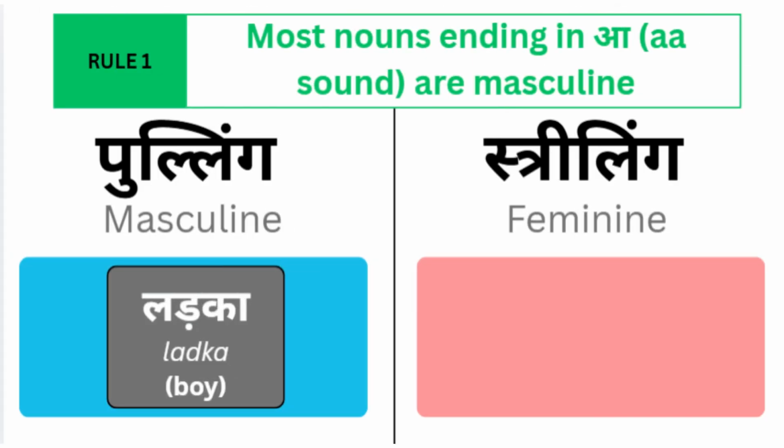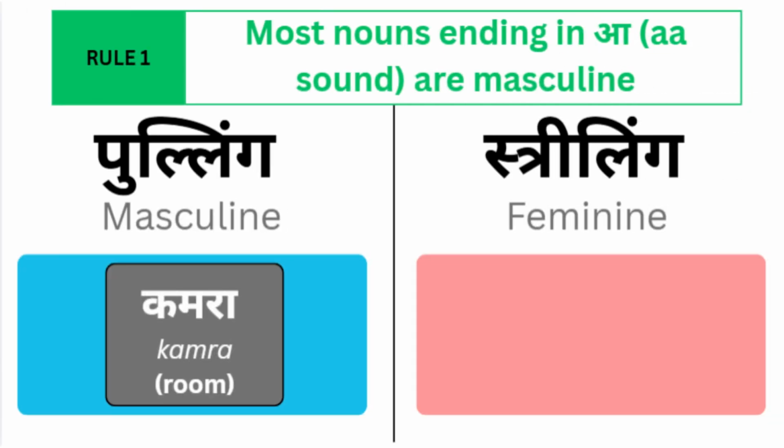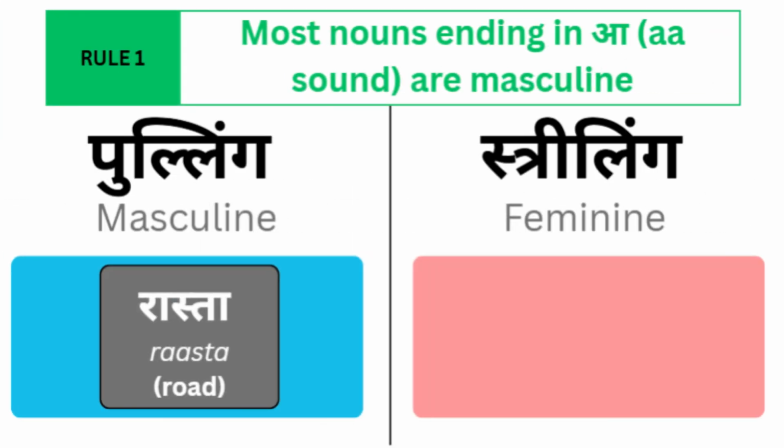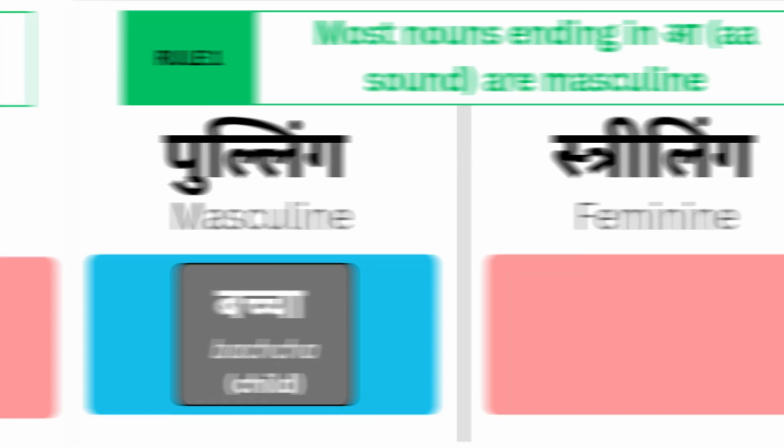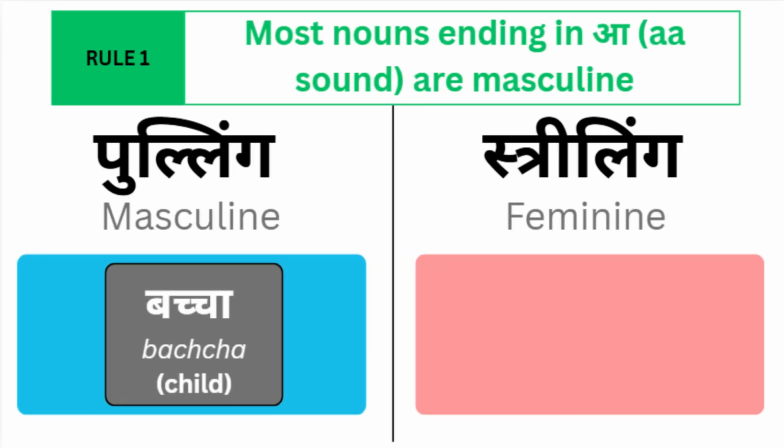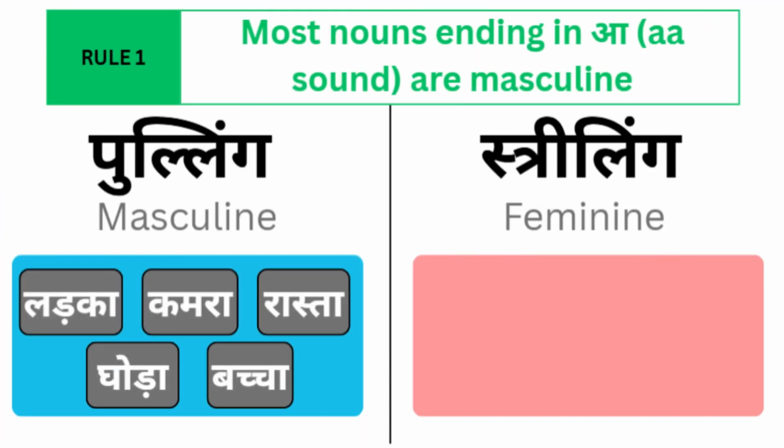Examples: ladka, that is boy. Next, kamra, that is room. Rasta, that is road. Ghoda, that is horse. Bacha, that is child. Say them out loud. They all end in A. Your ear starts building the pattern automatically.